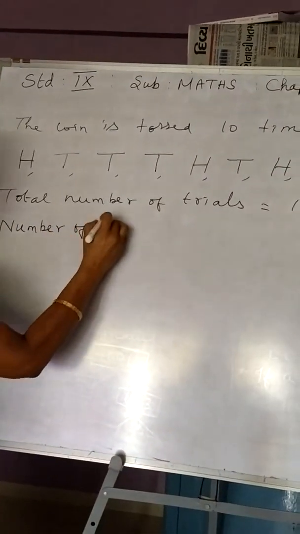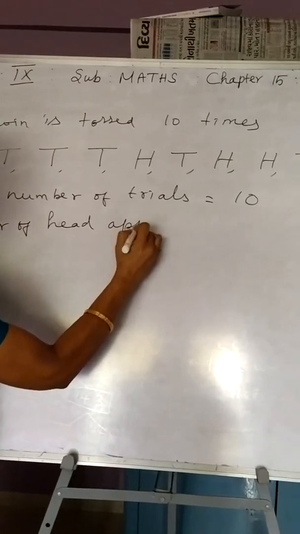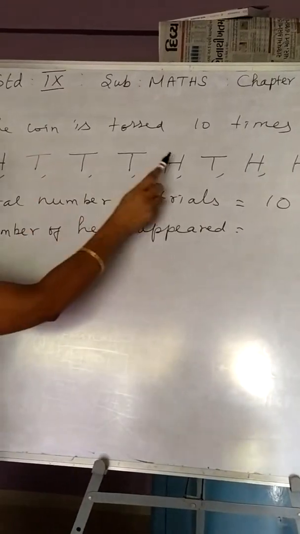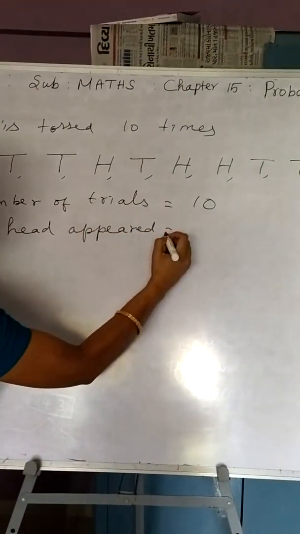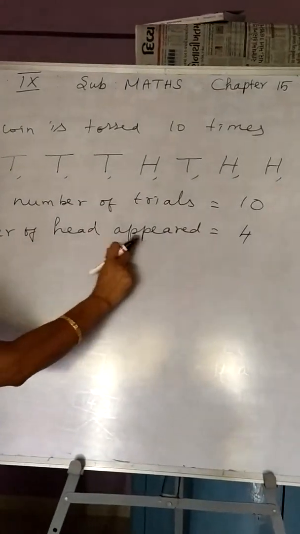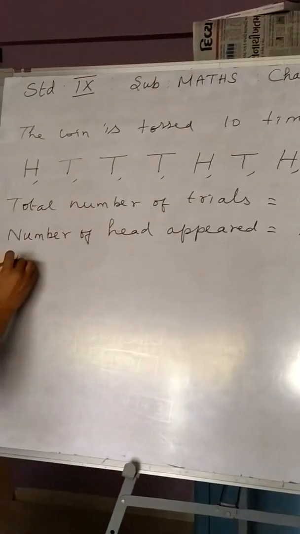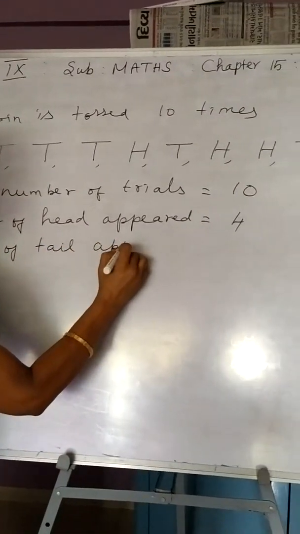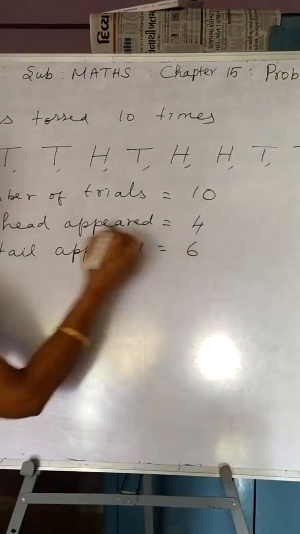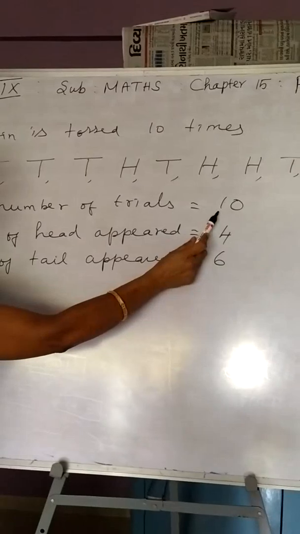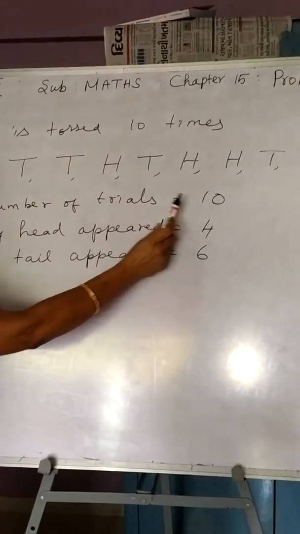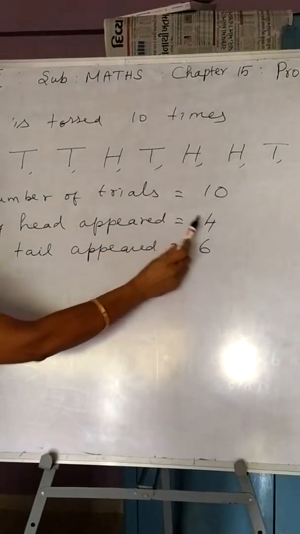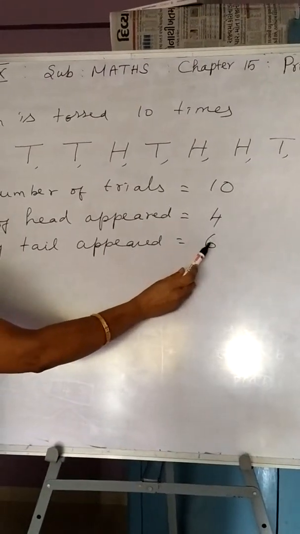Number of heads appeared. Count how many heads I have written: 1, 2, 3, 4. 4 heads appeared. Therefore, number of heads appeared is equal to 4. Then comes number of tails appeared. Count, we will get 6. So 10 stands for the total number of trials, total number of experiments we have done with the tossing of a coin. Number of heads appeared is 4 times. Number of tails appeared is 6 times.